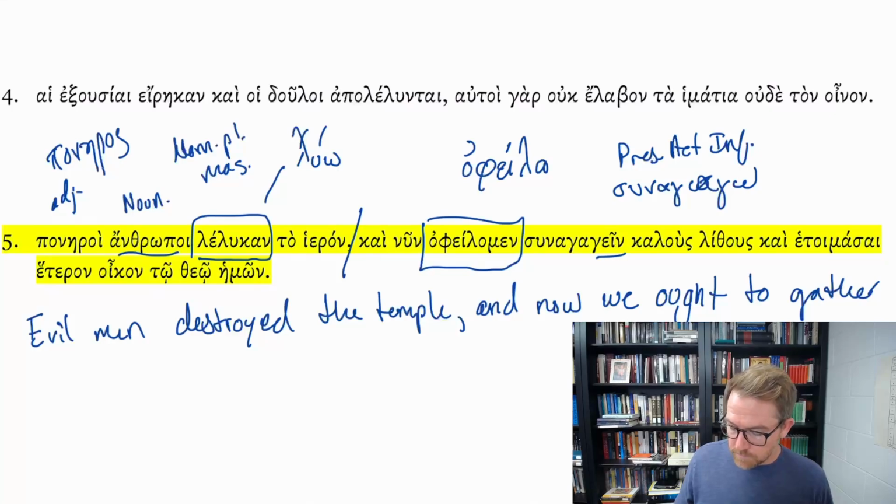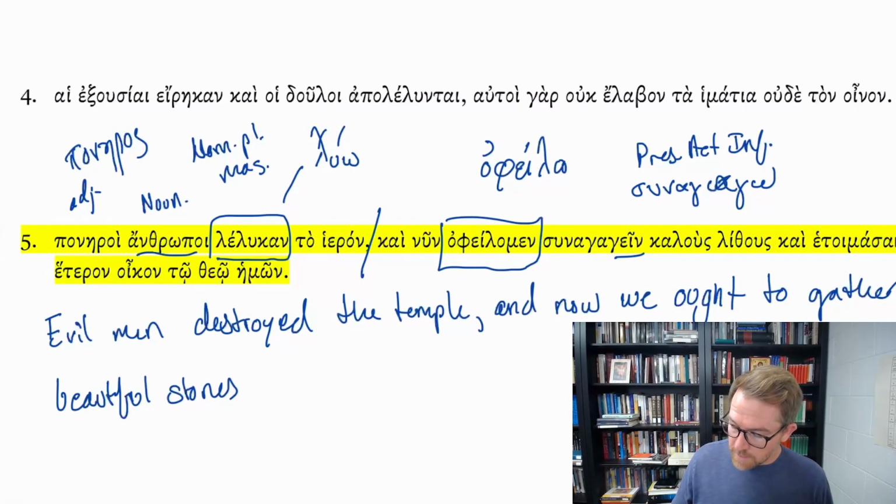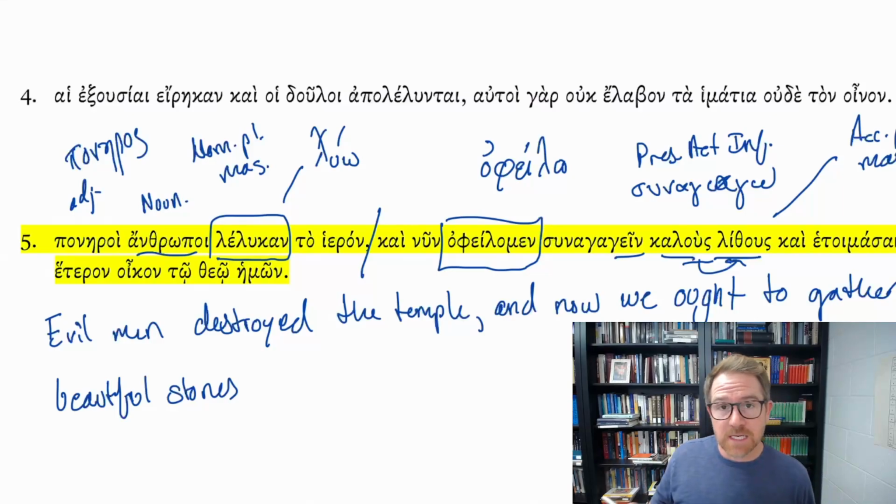kalus lithus, beautiful stones. And notice kalus, lithus, these are both accusative, plural, masculine. We have an adjective followed by a noun. And so the adjective agrees with the noun it modifies in case, number, and gender. Accusative, plural, masculine. So we should gather beautiful stones.